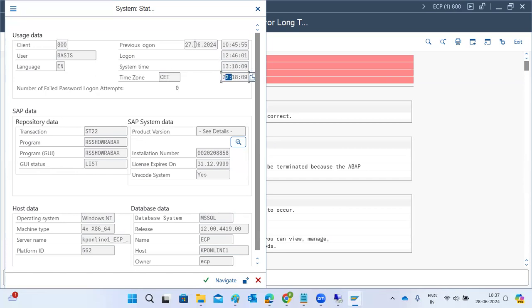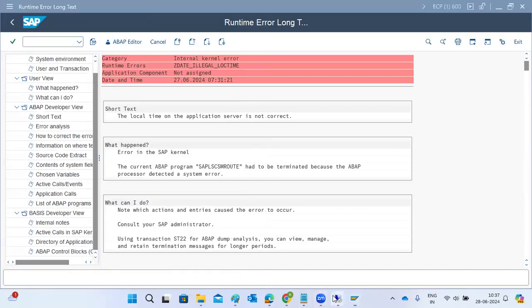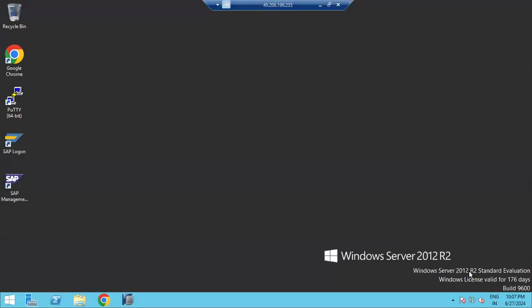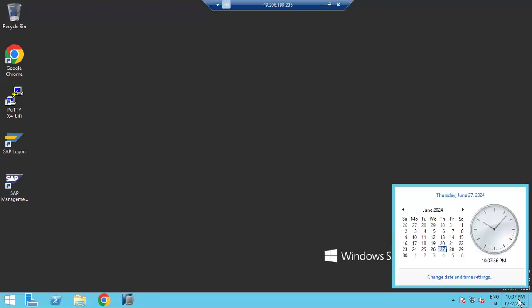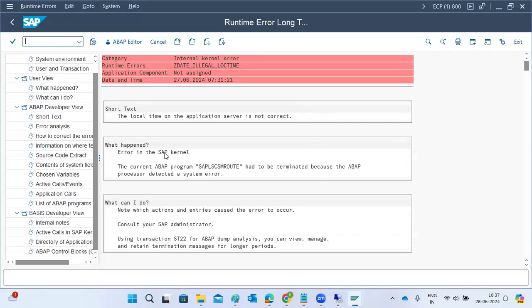It's yesterday's one. Both are different here. System time zone is different, our time is different. But our application server time zone, I think it's a US time zone. Both are clashing here. So that may be the reason. Both the time zones are different things here. That's why it's giving the error.